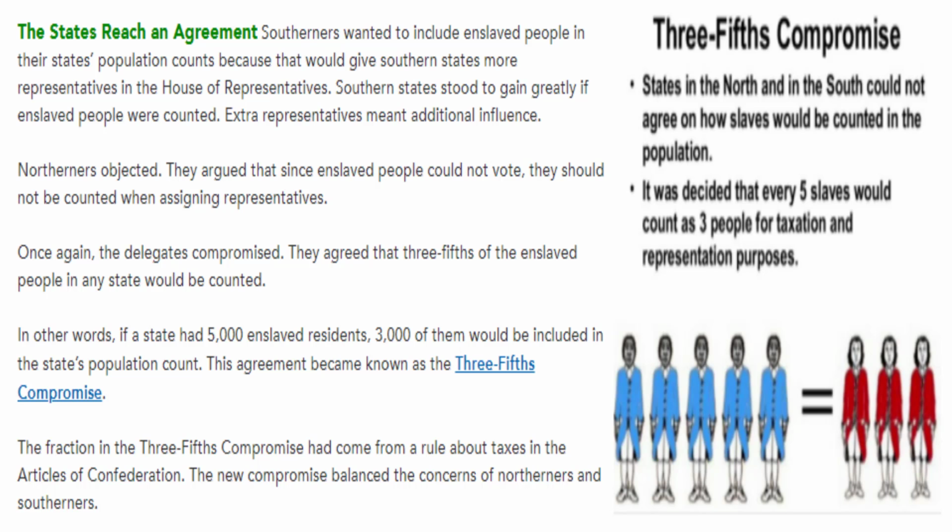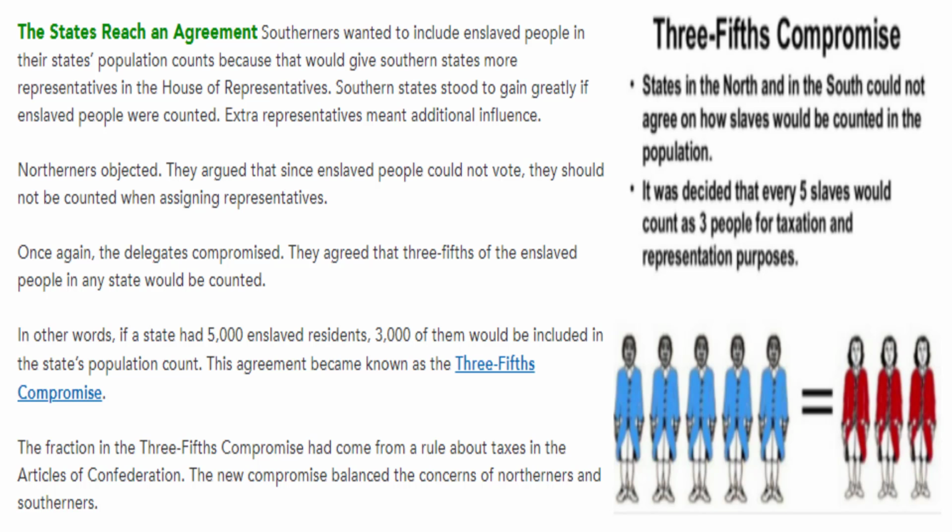Question 17. Why did Northerners object to the Southerners counting enslaved people in their state's population counts? We're like, wait a minute, you can't have it both ways. Are these people or are they not? Now, as we know, of course, enslaved people were people. But Southerners were not treating them as people, they were treating them as property. And yet they were trying to have it both ways and counting them as people only for this population count. Northerners like, wait a minute, that makes no sense.